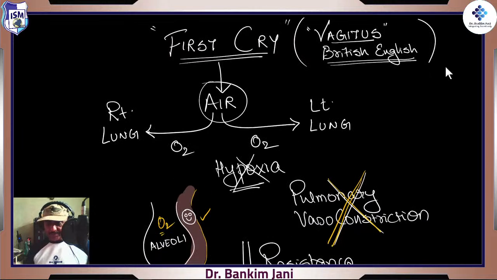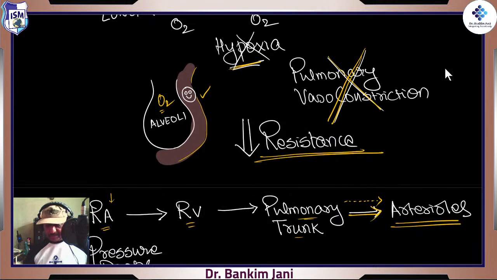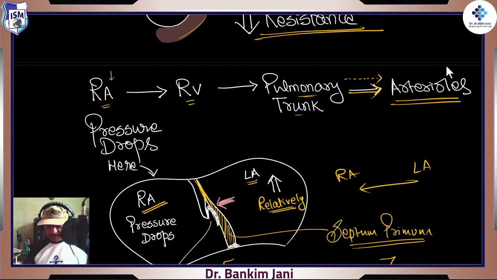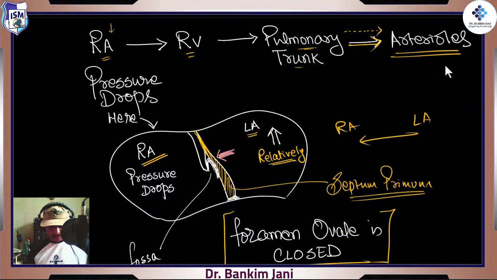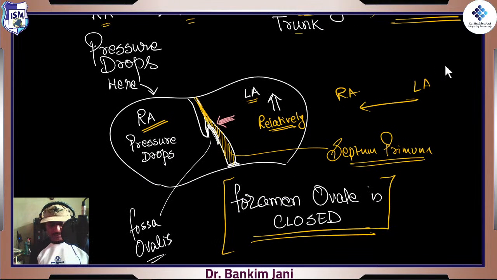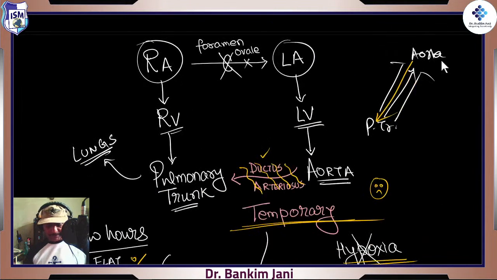The baby is born, first cry, that's what is called the vagitus. This is air, this oxygen goes into the lungs. No hypoxia, pulmonary vasoconstriction removed, so it is dilated, resistance decreased, and when the pressure drops, it closes this foramen ovale, and now it is converted into what's called the fossa ovalis, right? Same way, everything goes well, but it is the ductus arteriosus which is a patent structure.